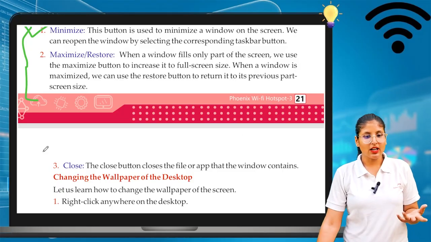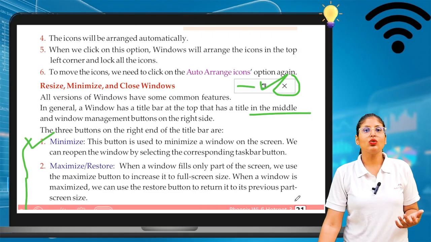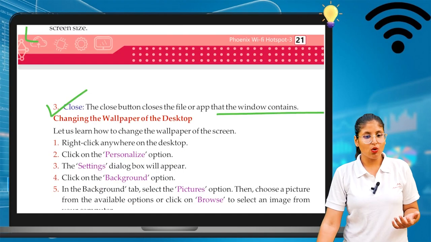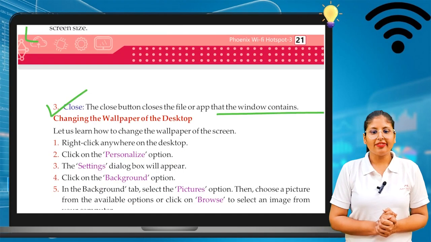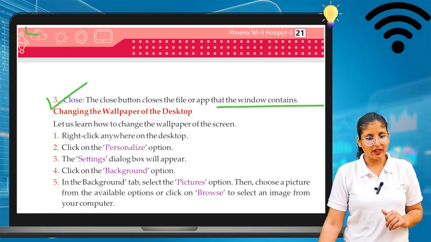And the third one is the close. This is the close button, with which we can close any app or program. The close button closes the file or app that the window contains. So we can close with the help of the close button.